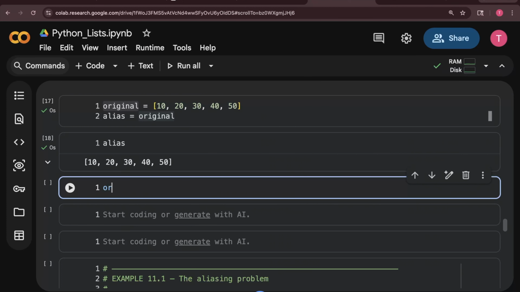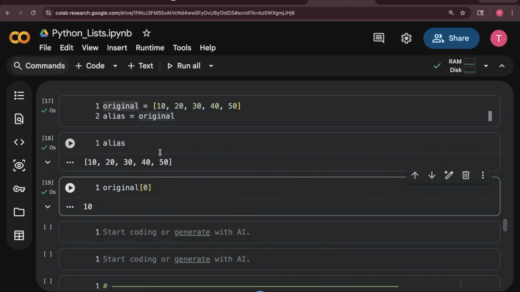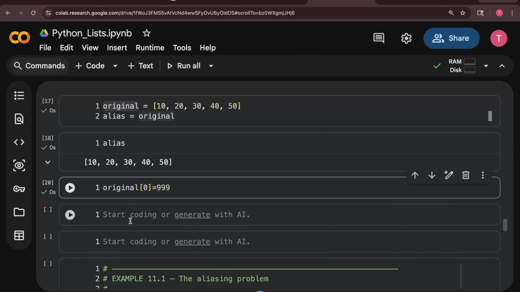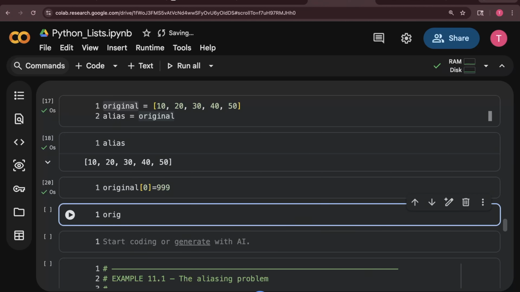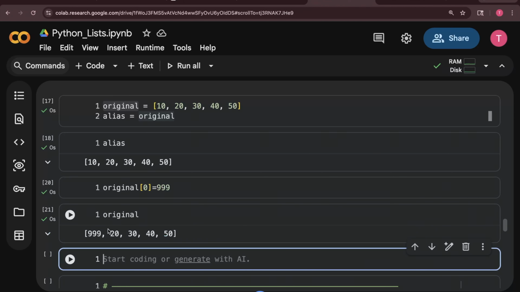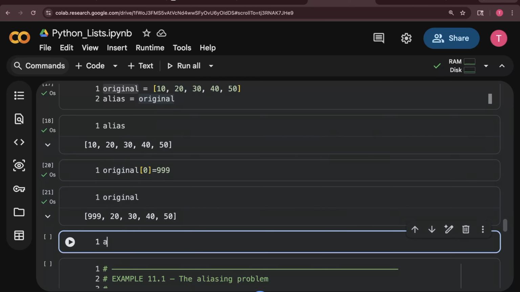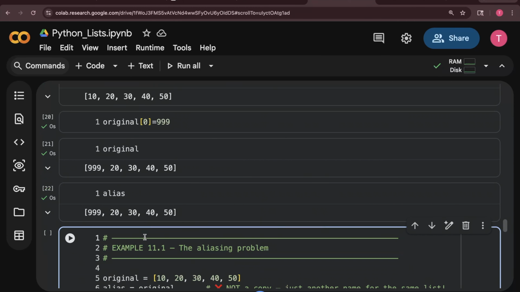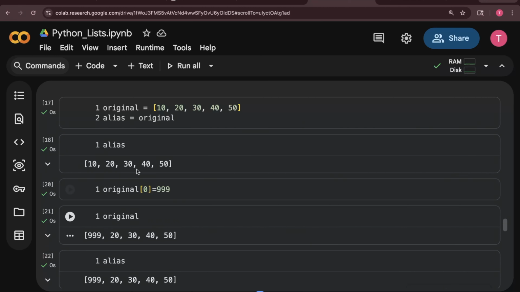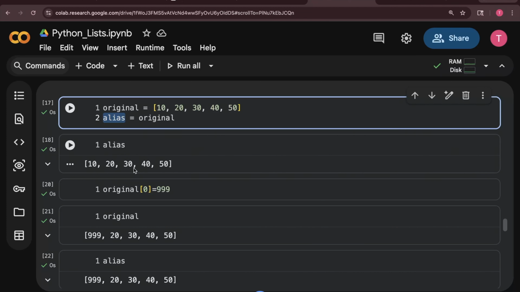Like if I change something inside original, like the value at index 0, what is the 0th value of original? 10. I am saying replace it with 999. Great. Now you can see the original value has become the new one. See, I got 999 here. But let's see what about alias. I got 999 here. See, it has changed. Why has it changed? Because alias did not create new memory for this value. It was connected to the same memory where this value was stored inside Python.